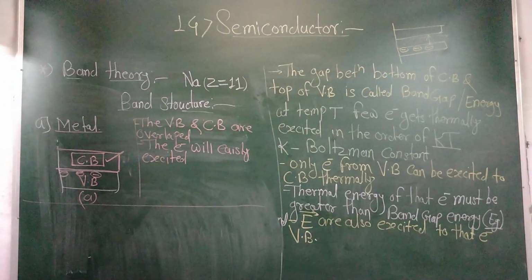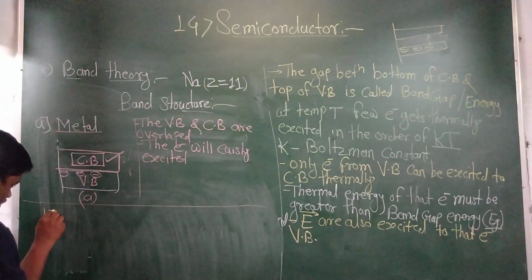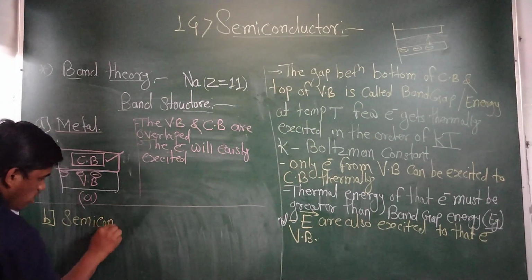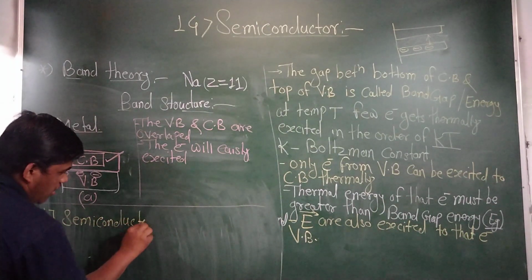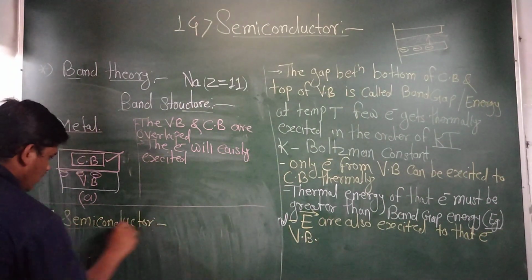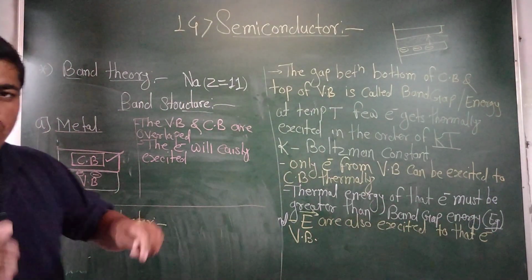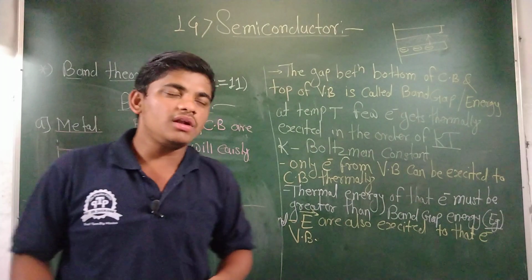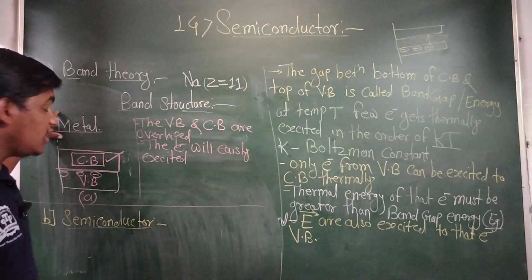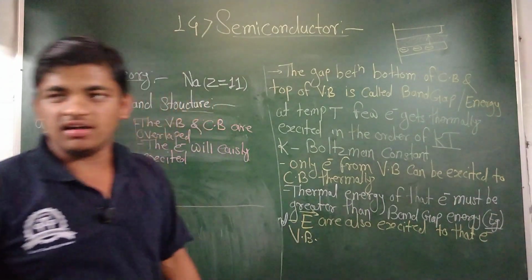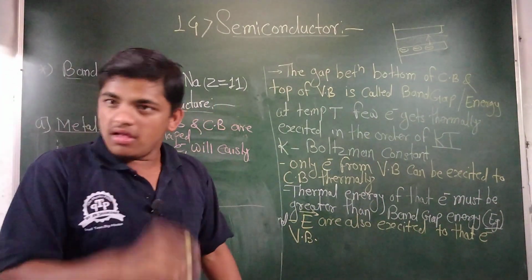The next one, figure B, is for the semiconductor. A semiconductor is a material whose conductivity is in between the conductivity of metals or good conductors and the conductivity of insulators, which are bad conductors.